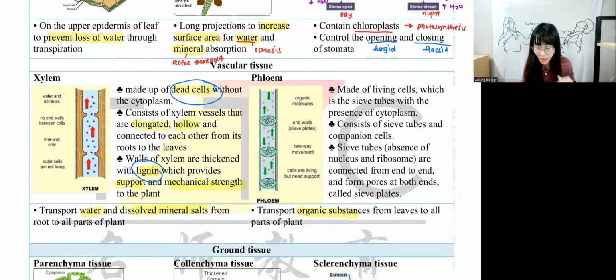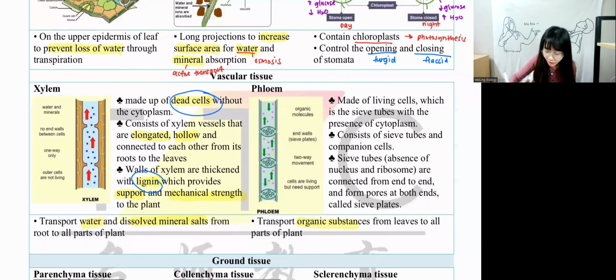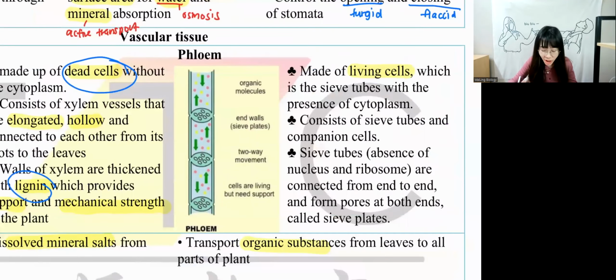For phloem, they are made of living cells. One is dead cell, one is living cell. Dead cell means no nucleus and no cytoplasm. Living cell means they have a nucleus and cytoplasm. I know in this diagram you cannot see a nucleus, but actually phloem has one more cell at the side. You can draw it at the side over here. I didn't find a diagram with the cell. We call this cell the companion cell. Let me label it over here. This is known as the companion cell.